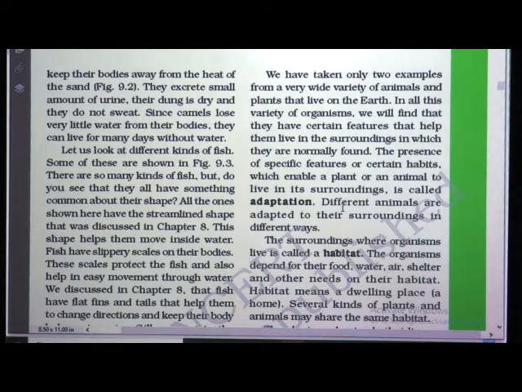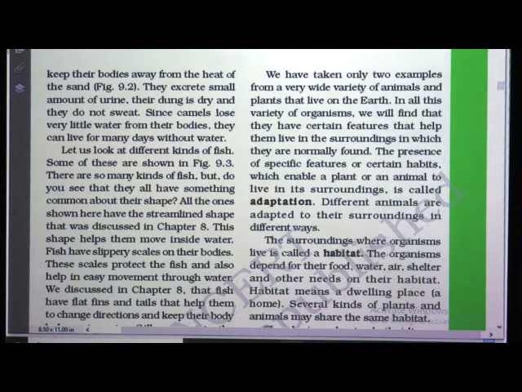The presence of specific features. All the animals have one or the other features or certain habits which enable a plant or an animal to live in its surrounding. This is called adaptation. Different animals are adapted to their surroundings in different ways.